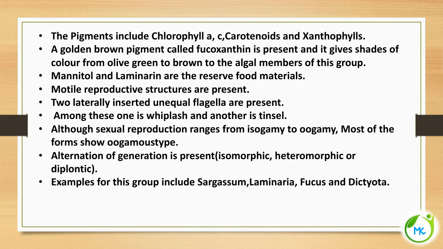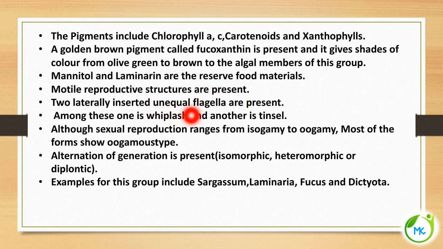The pigments found in brown algae, that is the Phaeophyceae class of algae, are chlorophyll a, c, carotenoids and xanthophylls. A golden brown pigment called fucoxanthin is present, and it gives shades of color from olive green to brown to the algal members of this group. So this brown pigment is important, as it gives the algae their color. Mannitol and laminarin are the reserve food materials, that is, the stored food materials.